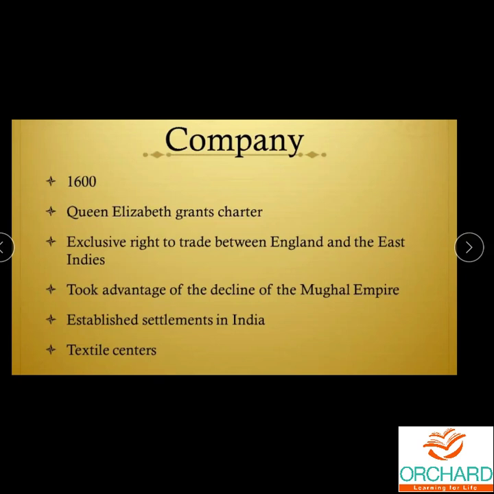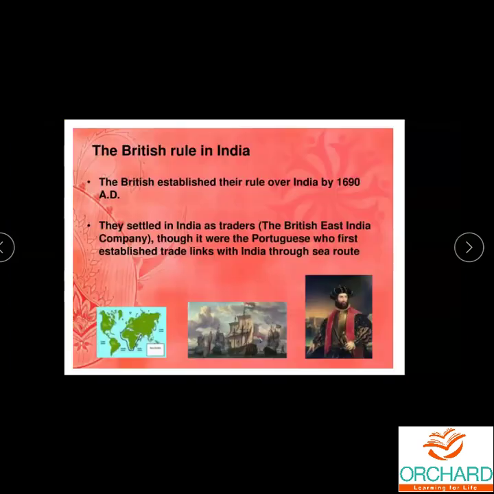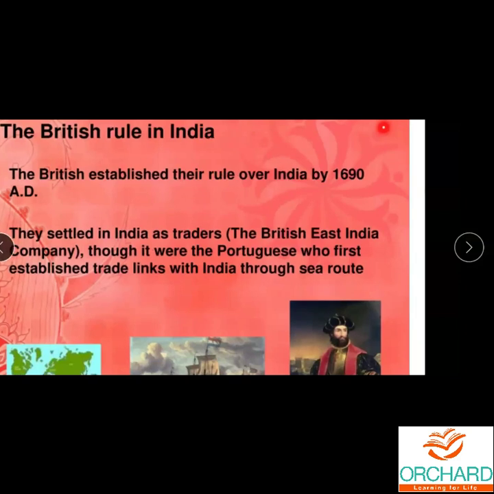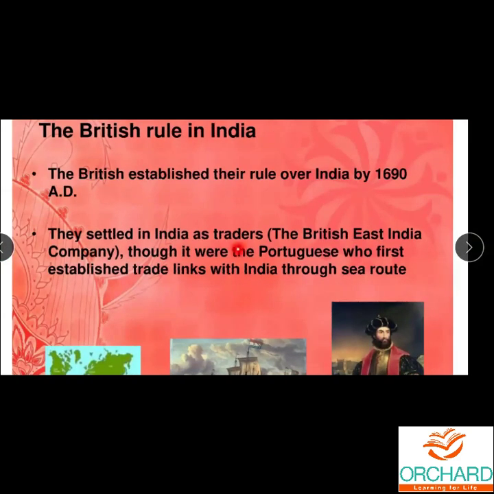Okay, indigo cultivation. Indigo is a type of plant from which they can produce blue color dye. That dye can be used for all the textiles, the blue color cloth. So indigo plantation was done by the Britishers. They forced the Indians to do only indigo plantation, and it was exported to other places also. Okay.